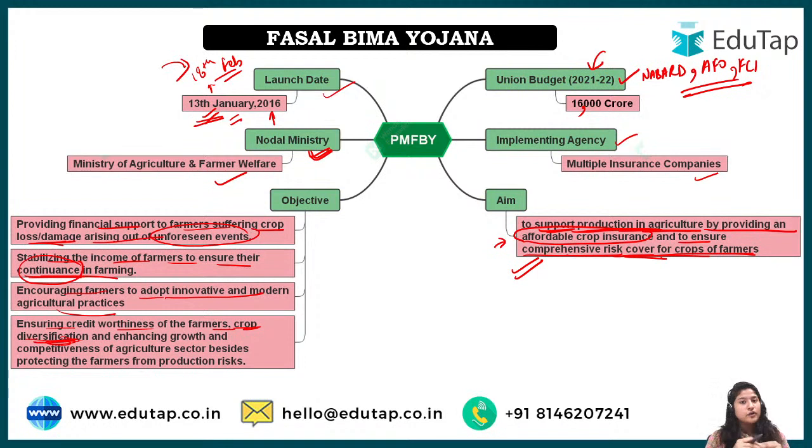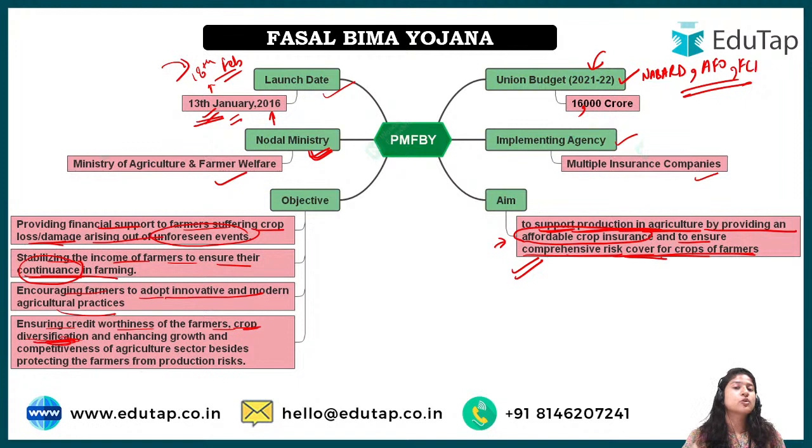For example, in the Punjab region, maximum people grow wheat, right? Because they know that there is a surety, there is a security in that. But if they have insurance, they can now think of trying something new.